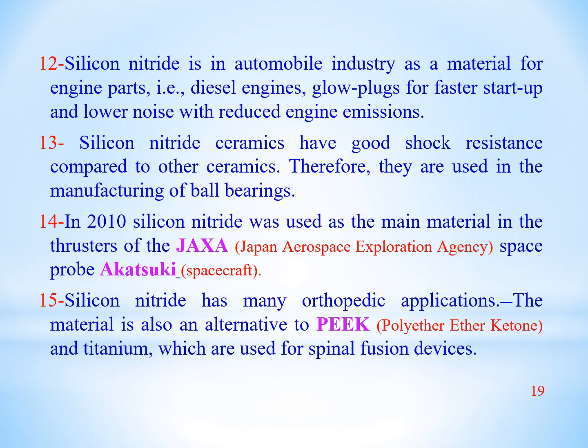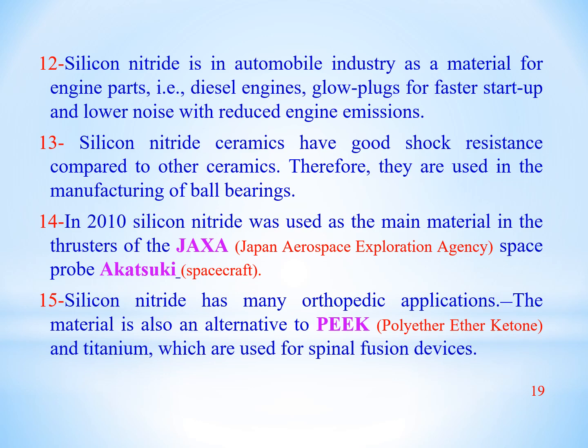Silicon nitride ceramics have good shock resistance compared to other ceramics. Therefore, it is used in the manufacture of ball bearings. Different ball bearings are made from silicon nitride because it has a good shock resistance as compared to other ceramics.